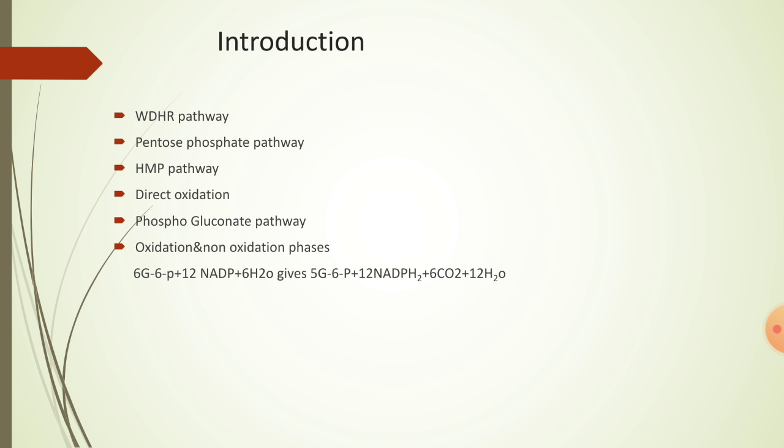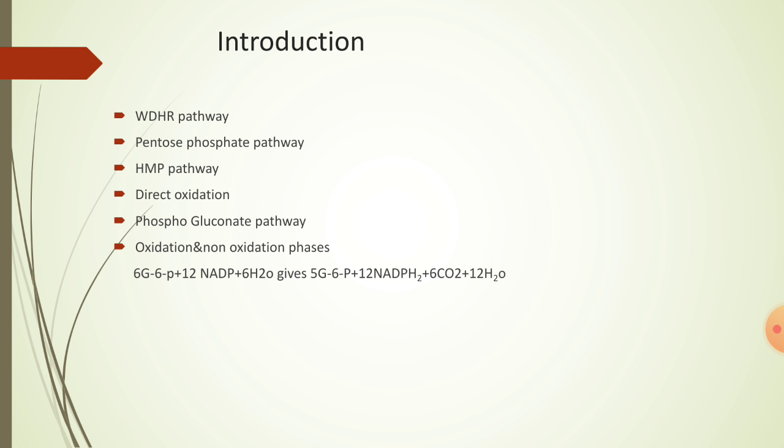Why is it called shunt? Since it is an alternative pathway to glycolysis, it is called shunt. Then why phosphogluconate pathway? The first formed compound in this pathway is phosphogluconic acid. Hence it is called phosphogluconate pathway.